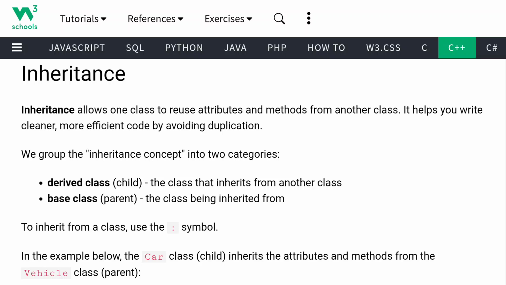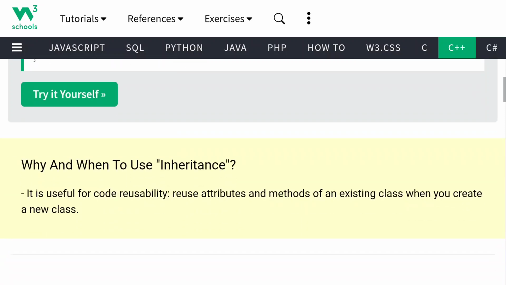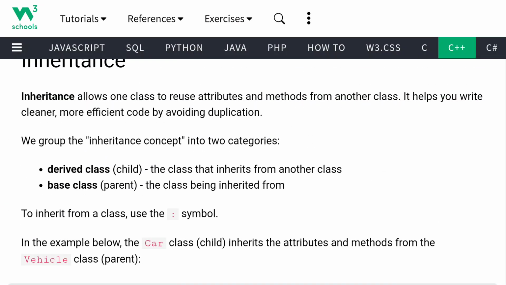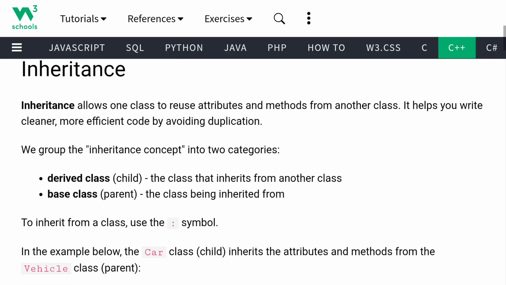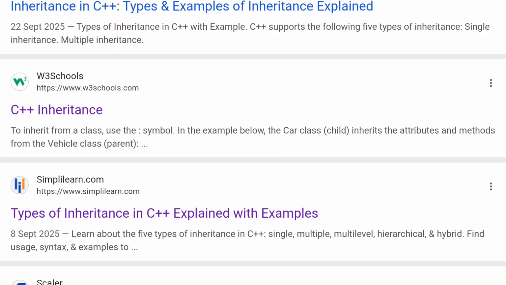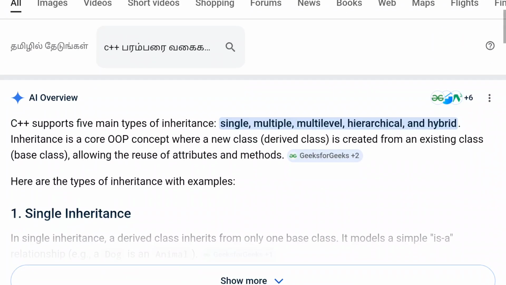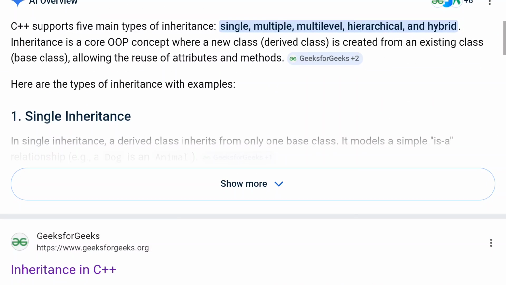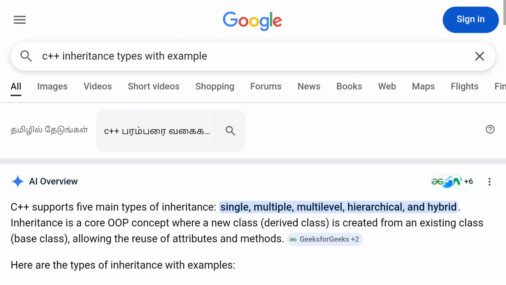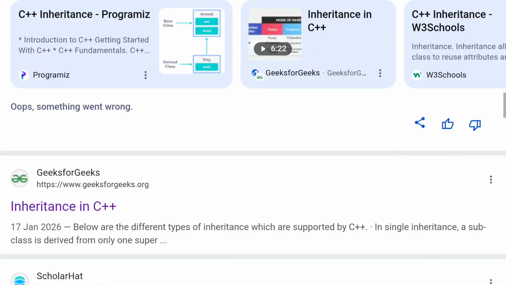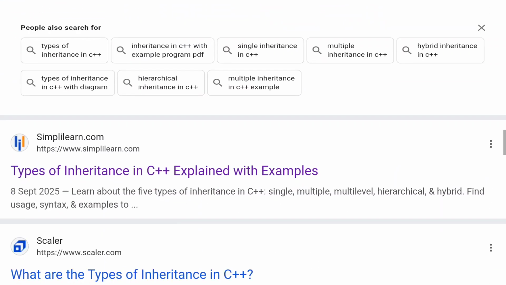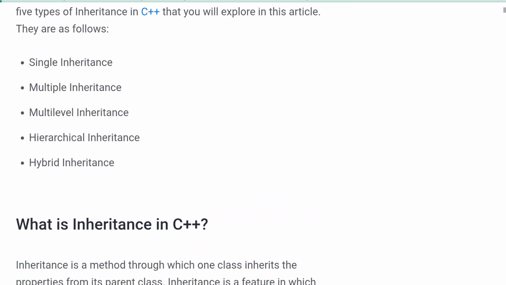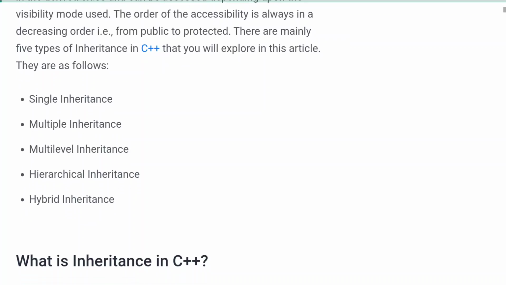Here we have different types of inheritance. First, let me explain what types of inheritance are available.